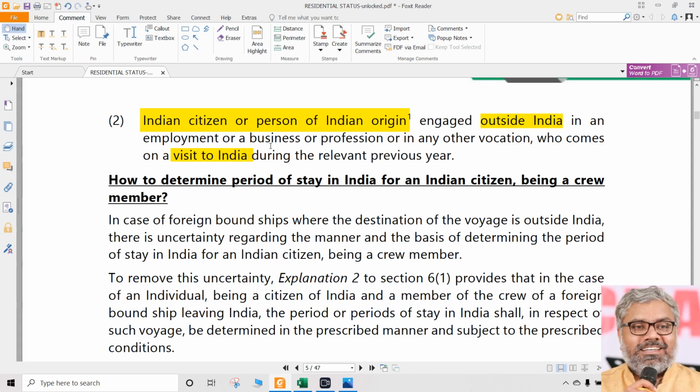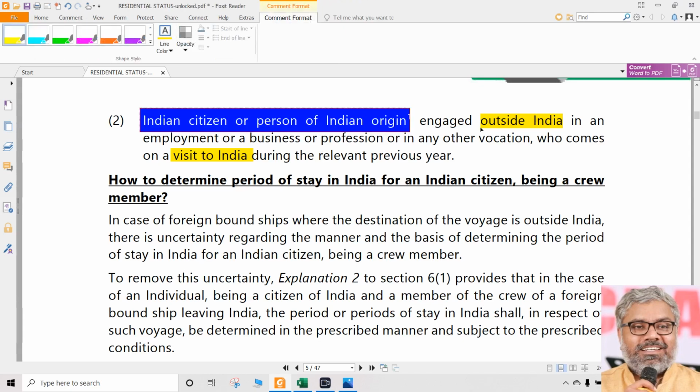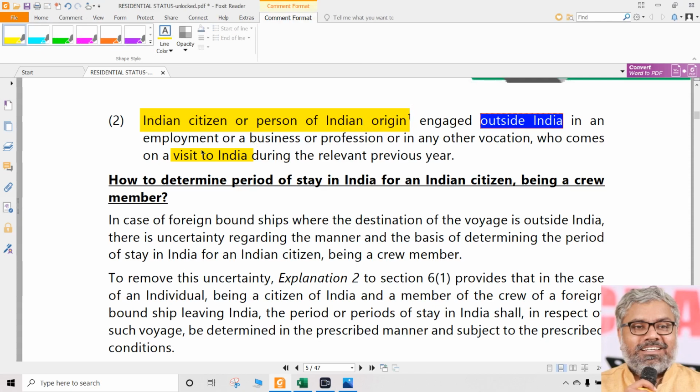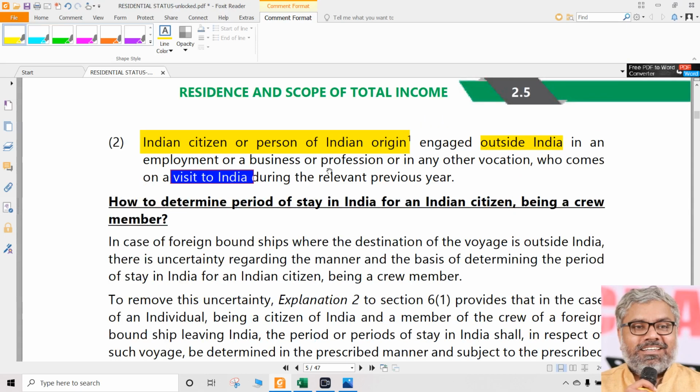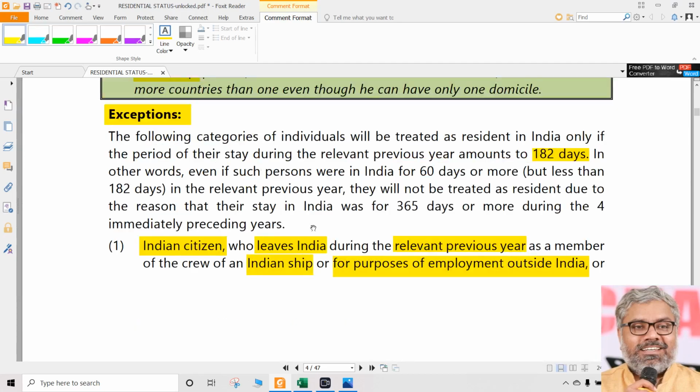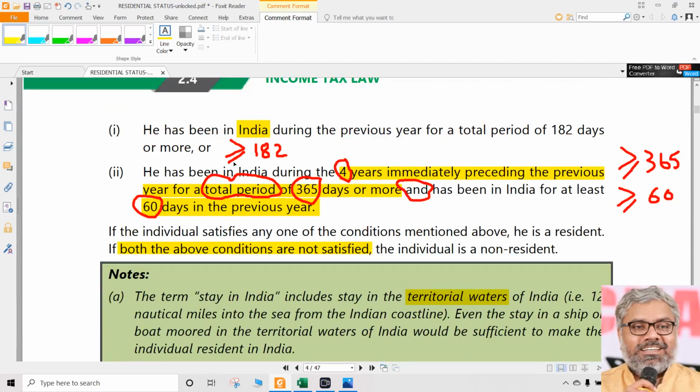They are not coming back permanently to stay in India, because normally they stay outside India. They are basically Indian citizens or persons of Indian origin. Normally they stay outside India, but during the previous year they are coming to India for a visit. That's it. If that is the case, then also condition number 2 is not applicable for them. Only condition number 1 is applicable.